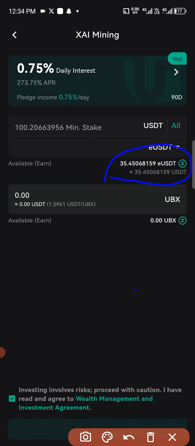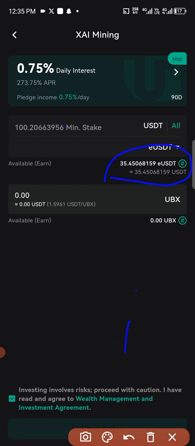So the system will actually pick 50 USDT from your EUSDT and then plus your 50 USDT that is in your UBX coin, and then you can be able to stake on the system. Now, this is what I actually mean. You're actually coming in as an old member with your 50 USDT that is already in your wallet, and then you also have some 50 USDT in your EUSDT.